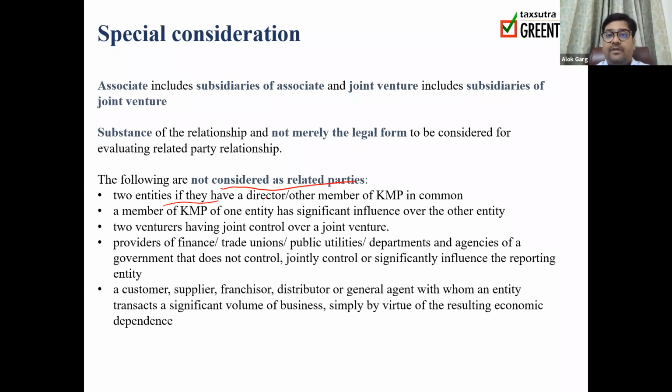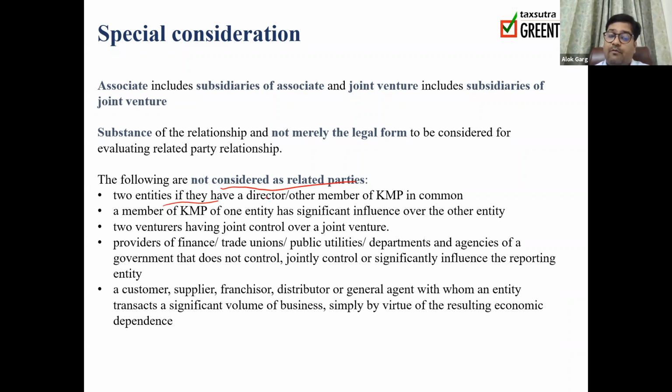Okay, two venturers. There are two venturers. For example, Bharti Airtel and Vodafone Group PLC. They have invested in Indus Tower Limited. So there are two joint venturers. I'm not talking about joint venture. I'm talking about venturers who are the investors. So just merely two persons have invested in a single company, they will not be a related party. Okay. Provider of finance. If an NBFC or a bank is financing trade union, public utilities, department and agencies of a government that does not control, joint control or significant influence over the reporting entity.